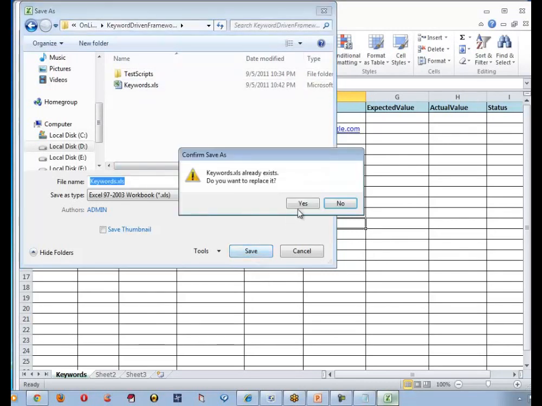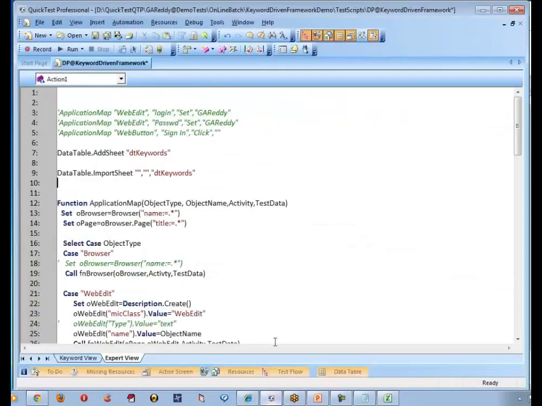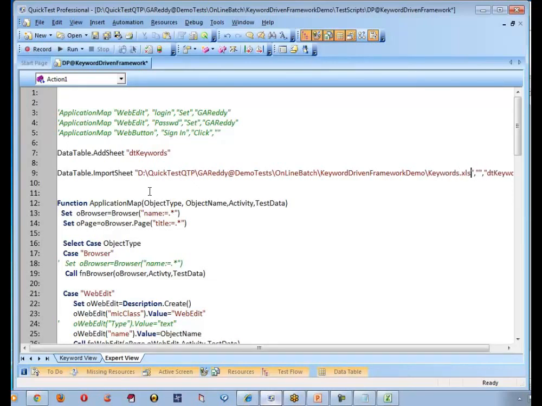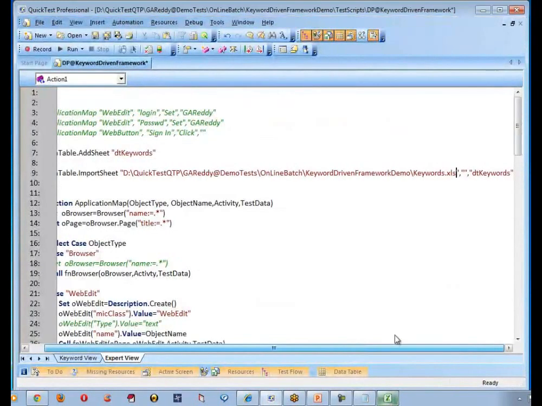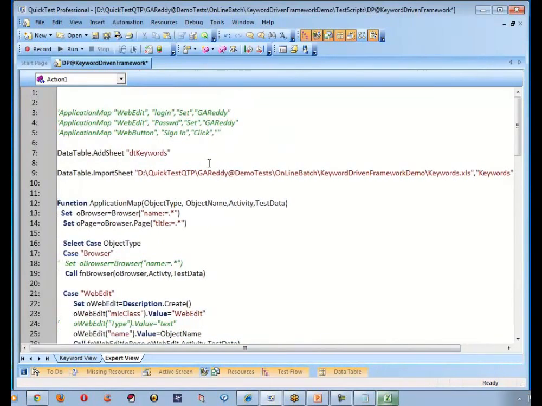So let me come back to the script. So path is called this, where it has got a name called keywords.xls. Am I correct? And what is the sheet name? Sheet name is also keywords, and I think this is capital Keywords. So we are done. So once it is done, what can we do now?